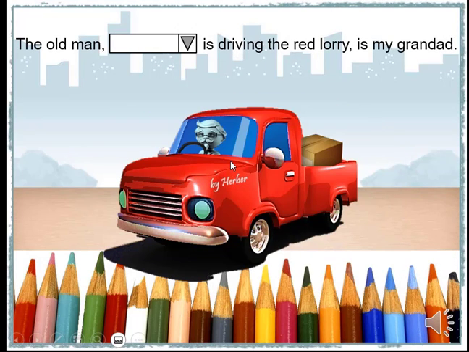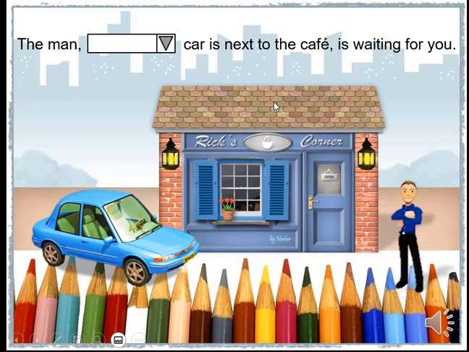The old man is driving a red lorry is my granddad. The old man. Who? The man. Car is next to the cafe, is waiting for you.